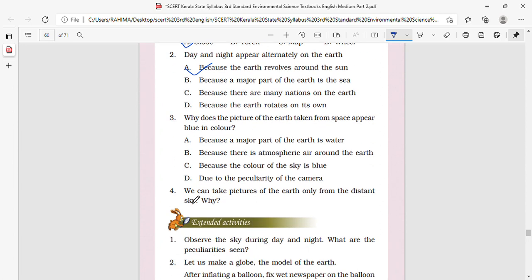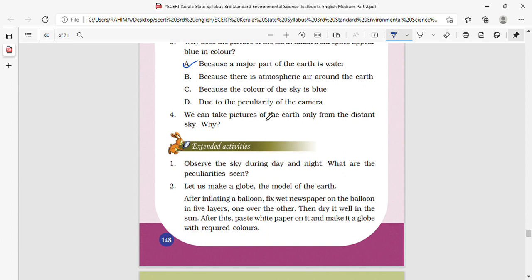Why does a picture of the earth taken from the space appear blue in color? Because major part of the earth is water. Okay, we can take pictures of the earth only from the distant sky. Why? Only after that we get a clear picture of the shape of the earth. Observe the sky during the day and night.